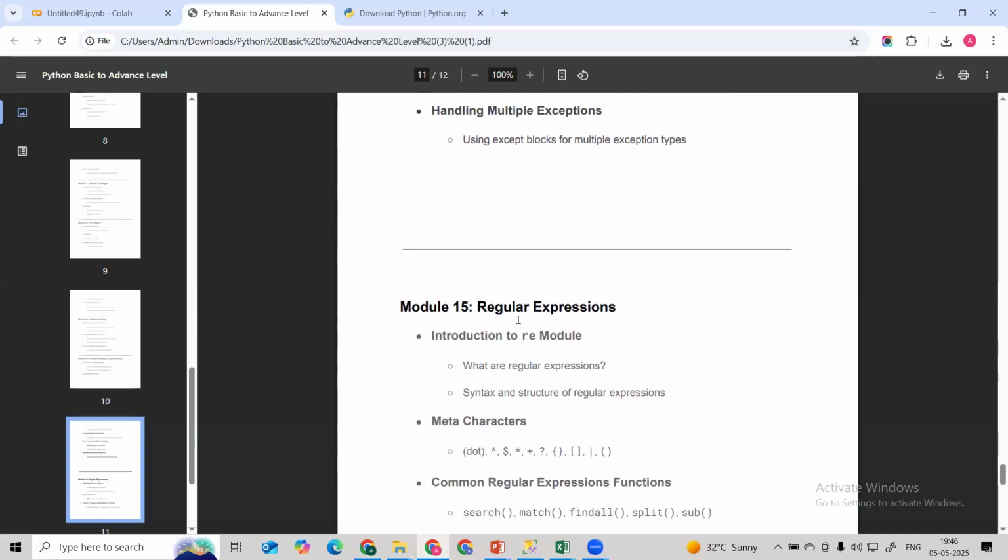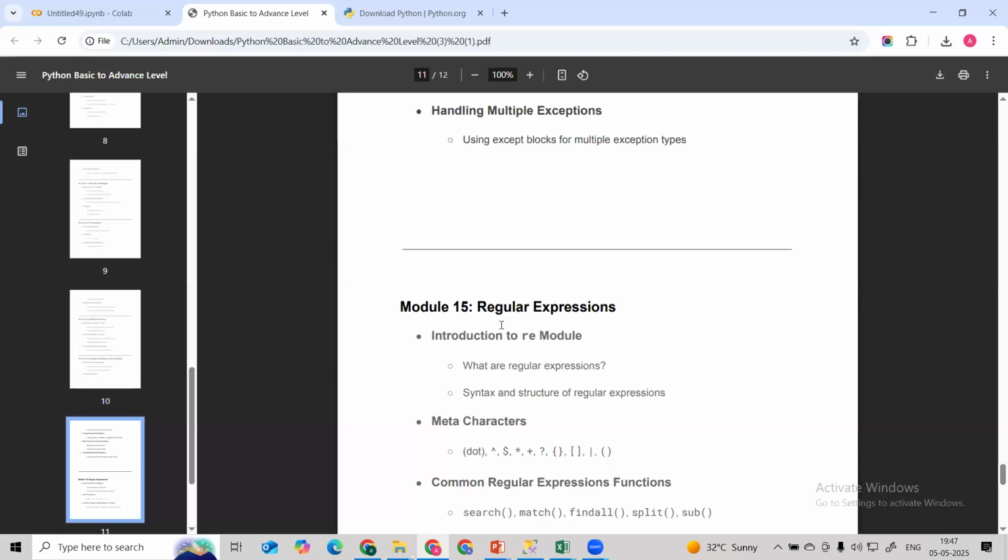Then at the end, we are going to learn regular expressions. Why have I included this? Let's suppose we are web scraping some website, and I'm going to find some patterns or text data. There I need to extract the patterns which are required, because out of all this data, some is not required. I want to extract particular data from the website, and in that case regular expressions are very helpful.